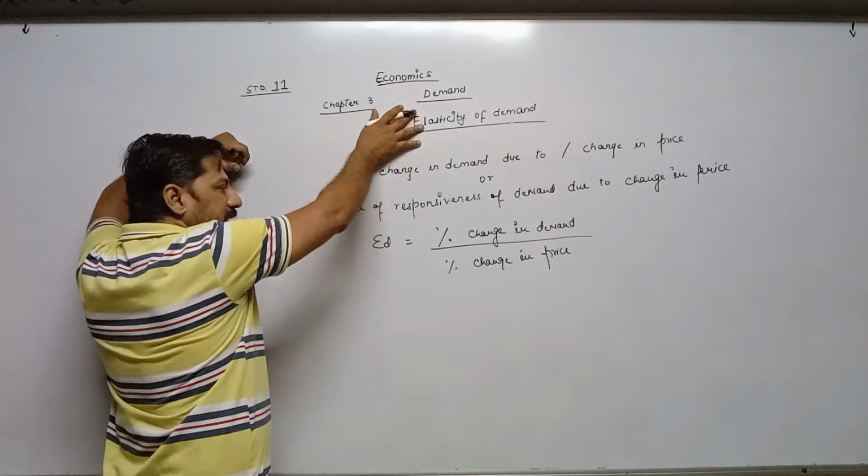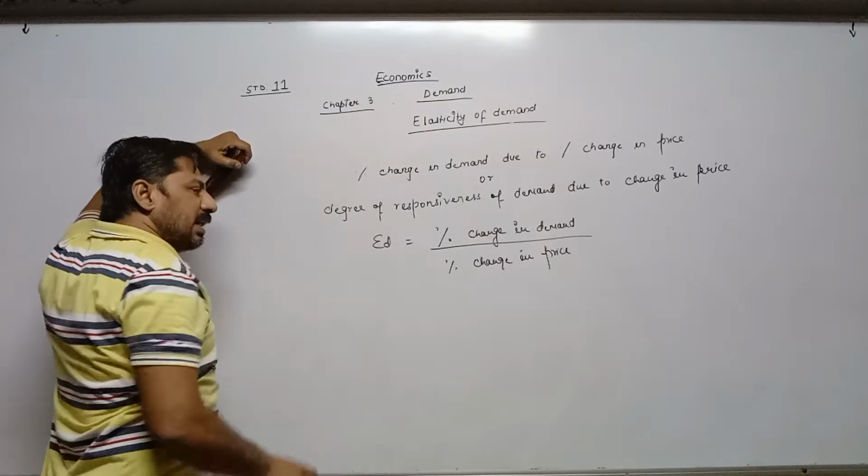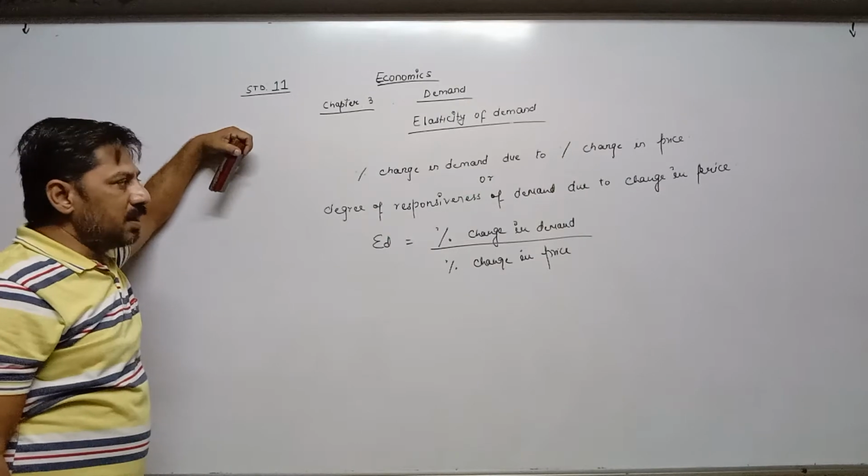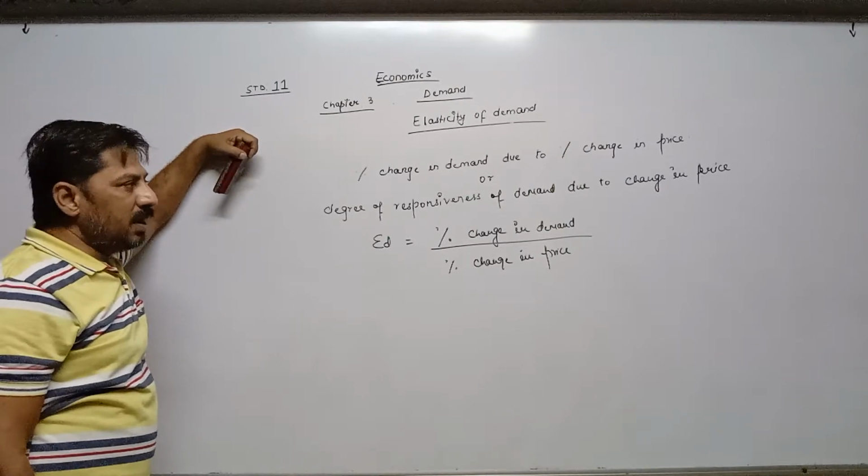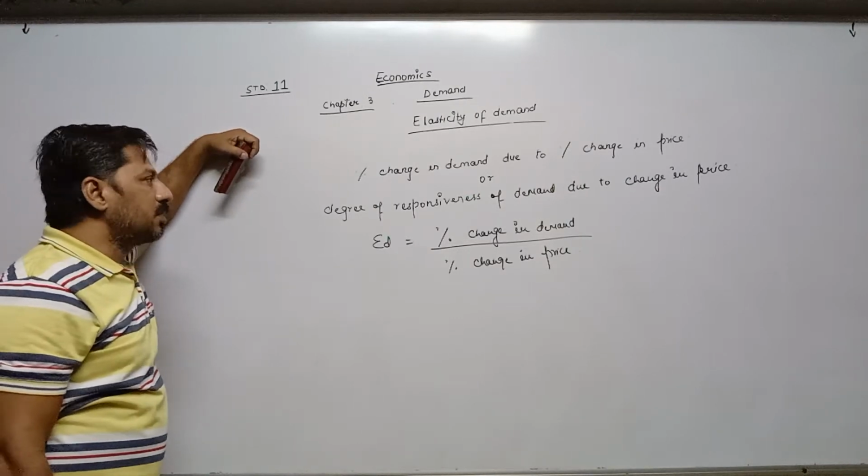Before that, one more point: elasticity of demand has three types: price elasticity of demand, income elasticity of demand, and cross elasticity of demand.